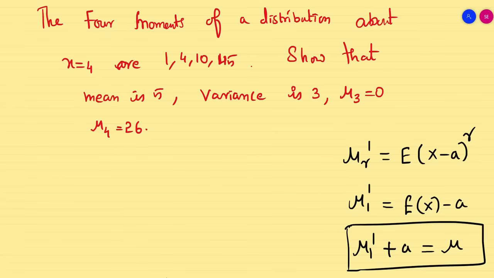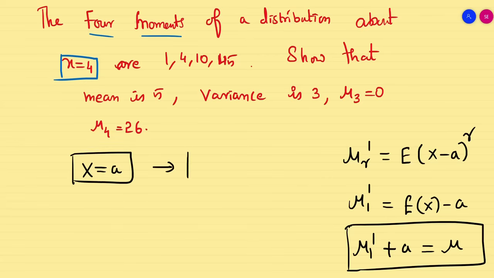First of all, we have to understand the question. The first four moments: is it raw moment, central moment, or a moment about a point? The first four moments about x equal to 4 means it is a moment about a particular point x equal to a.